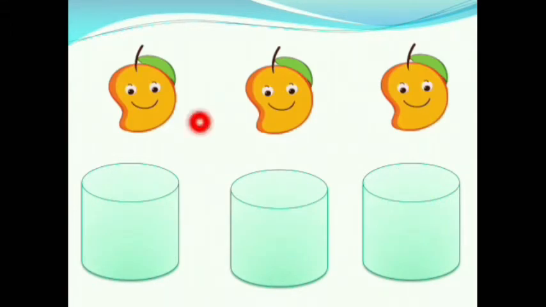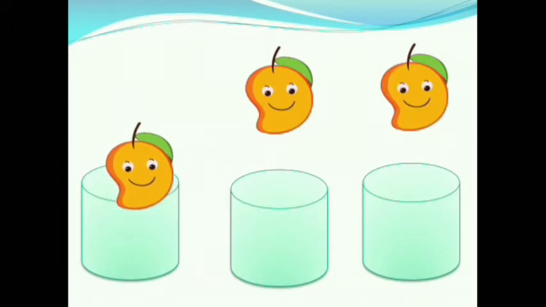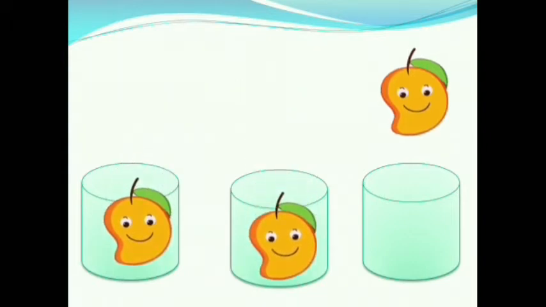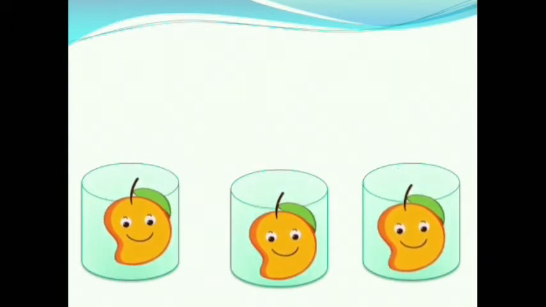Children, here we have mangoes. How many mangoes are there? Let us count it. 1, 2, 3. 3 mangoes are there. Now these 3 mangoes we will distribute equally in these 3 trays. First, we will keep one mango in each tray. Now, are there any mangoes left out? No. When we distribute 3 mangoes equally in 3 trays, each tray gets one mango.